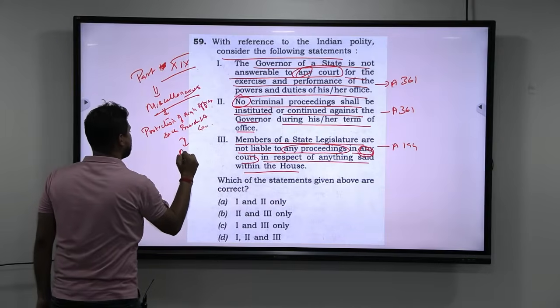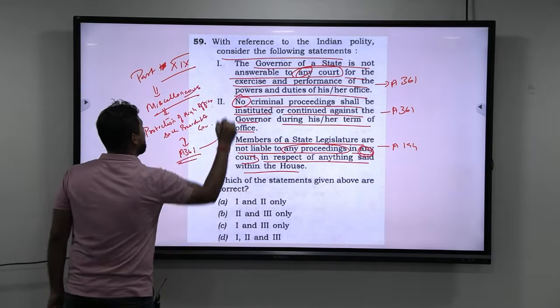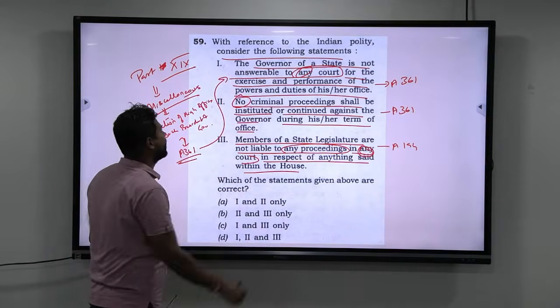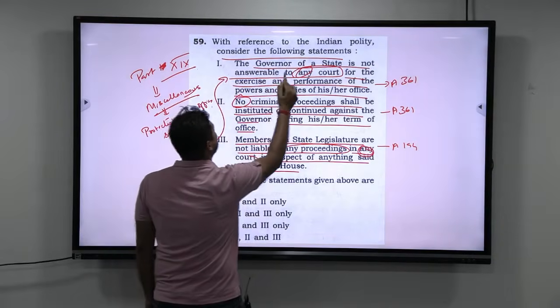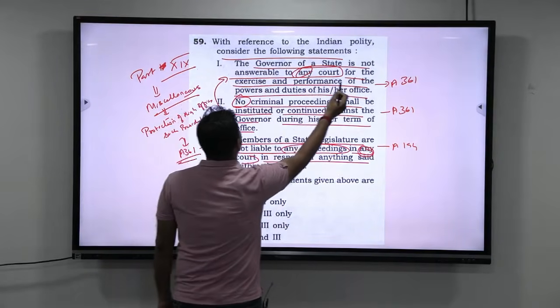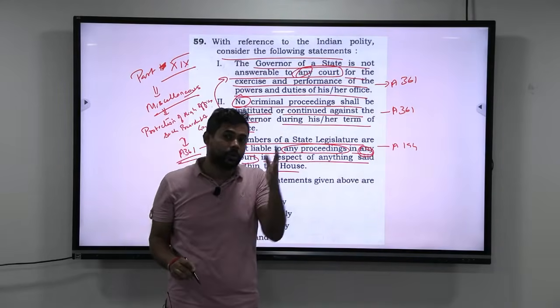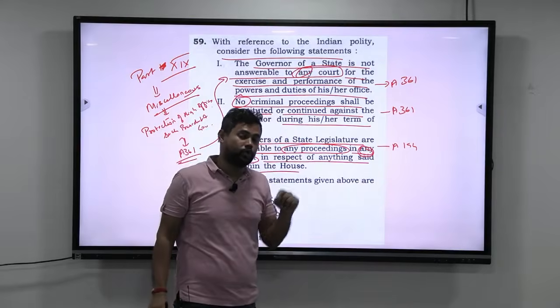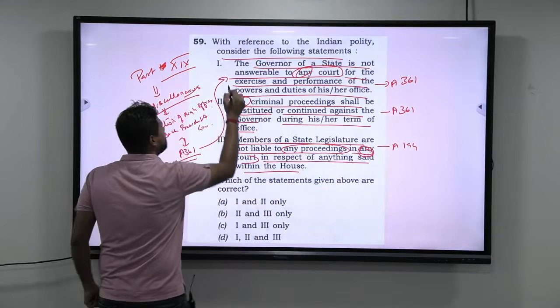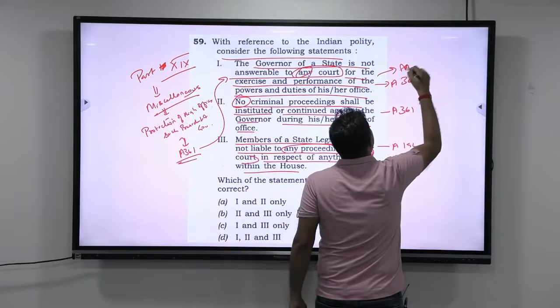In that you have Article 361, which provides absolute immunity for the president as well as the governor to not be answerable to any court for the exercise and performance of the powers and duties of his or her office. Now, always know why. Why are they giving absolute immunity to the president and governor? Because the president or governor is a nominal head.